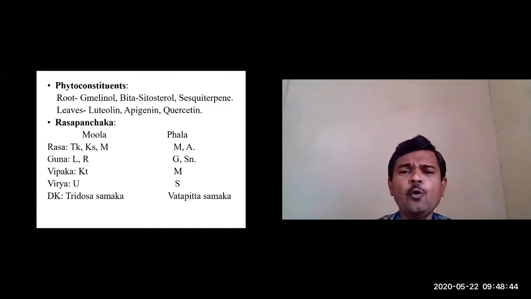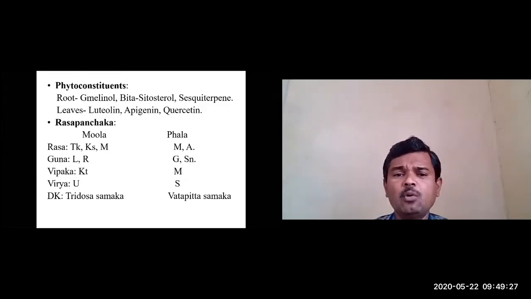Some of the active principles, the chemical composition or phytoconstituents of gambari: the root contains gmelinol, beta sitosterol, sesquiterpenes. So these are some of the active principles present in the root. In leaves: luteolin, quercetin, and apigenin. These are some of the active principles found in leaves.